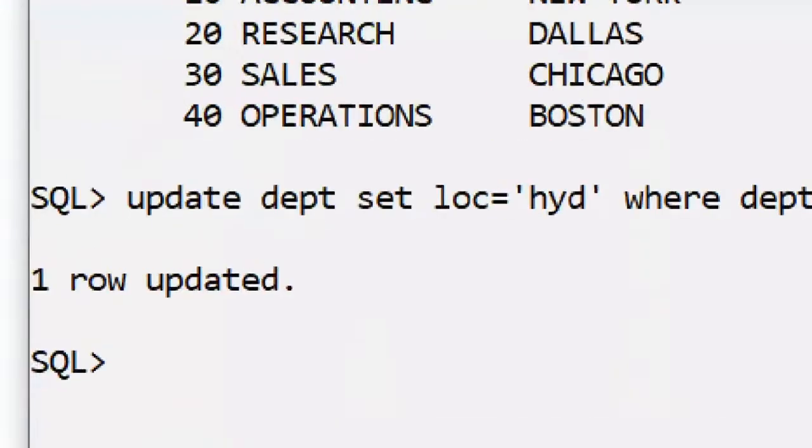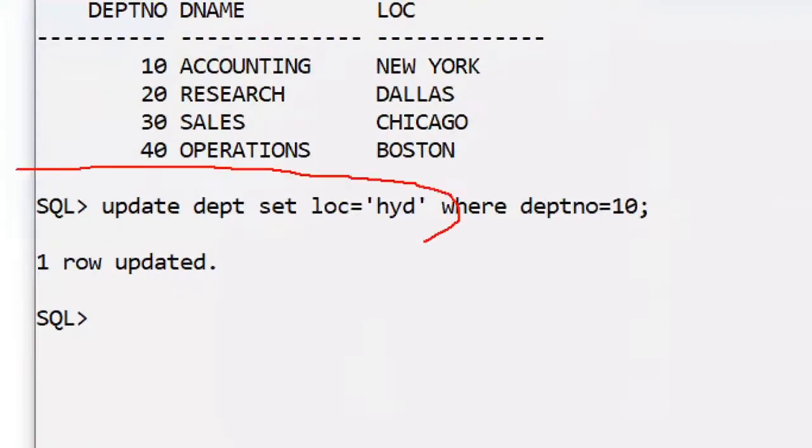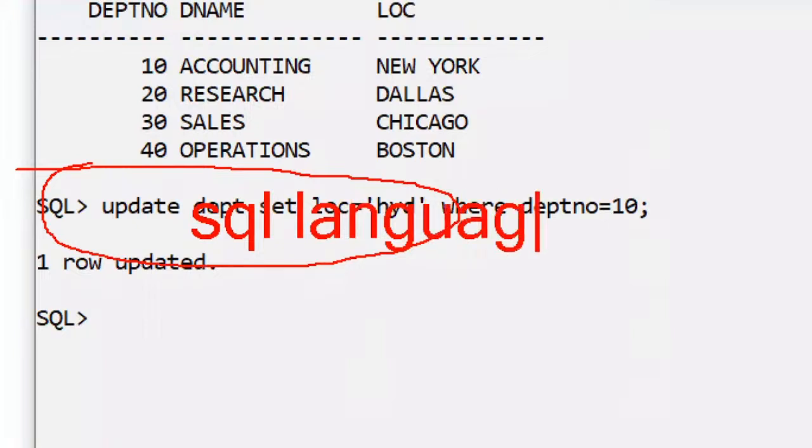Now check it out. I'm writing one line of code. In the future you will learn courses like Oracle and SQL Server, and this is called an SQL command. These are called the SQL language. One line of code is there. These are non-procedural languages. Variables are not there, loops are not there, conditions like if and case are not there. It is a very easy non-procedural language with one, two or three lines of code.